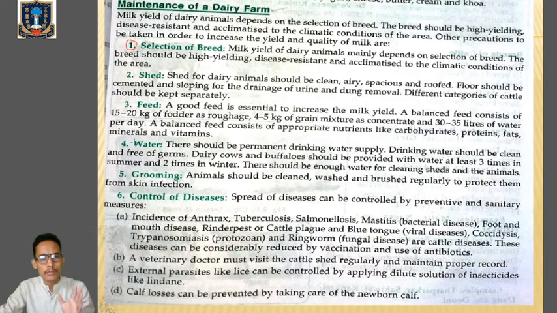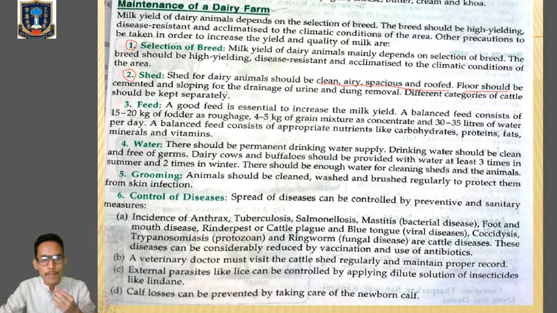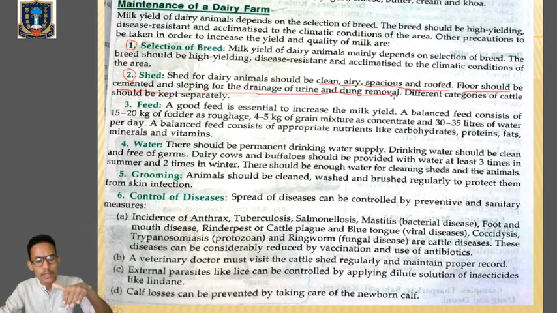Clear? Number two, maintenance shed, the place where the animals are kept. It should be clean, airy, spacious, and roofed. Airy means they can get enough air, there's enough space also, and it is properly roofed. Floors should be cemented and sloping for the drainage of urine and dung removal. The floor must be cemented and slightly sloping so that the urine and the dung can easily flow down.